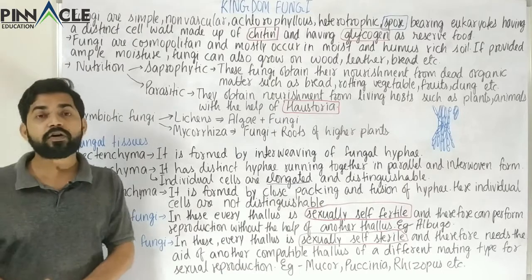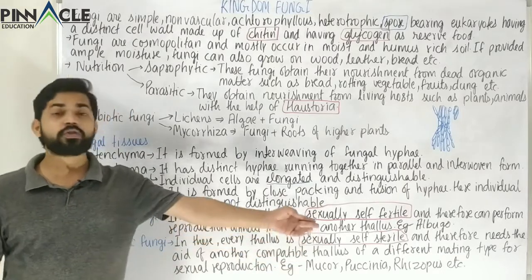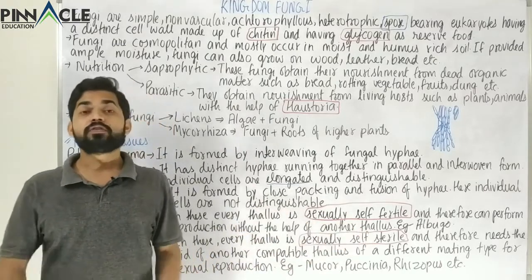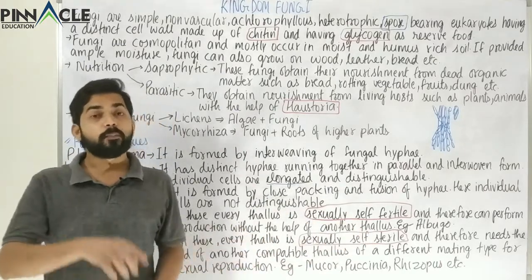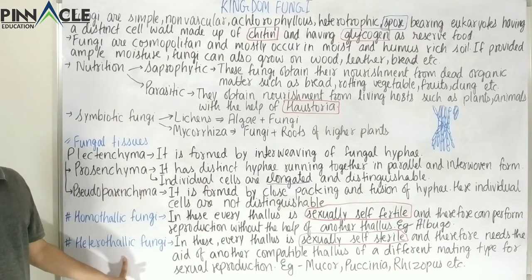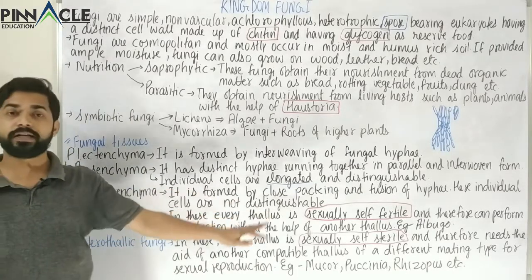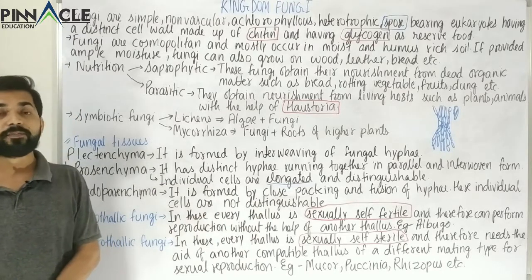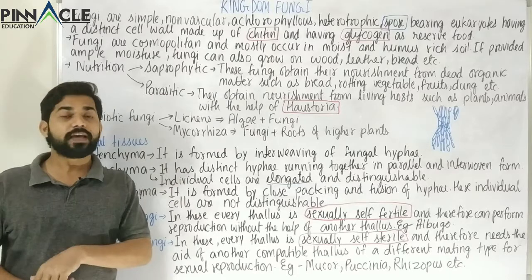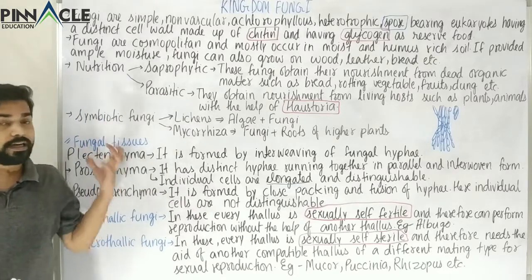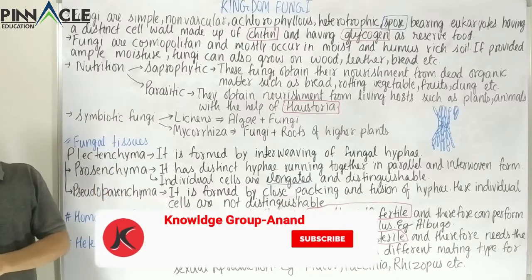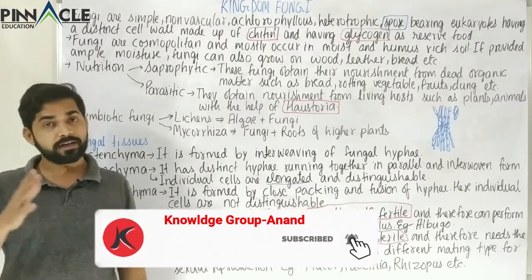The most common fungi, Mucor, Puccinia and Rhizopus, and apart from these three, most of the fungi fall into the heterothallic category. So homothallic is in the minority, heterothallic is in the majority. These are some of the most important features that we have to study in the introduction of the kingdom fungi. Now we have to understand what is hypha and mycelium.